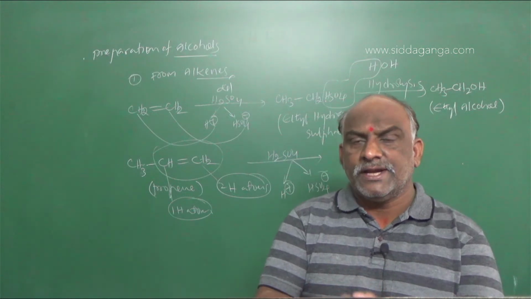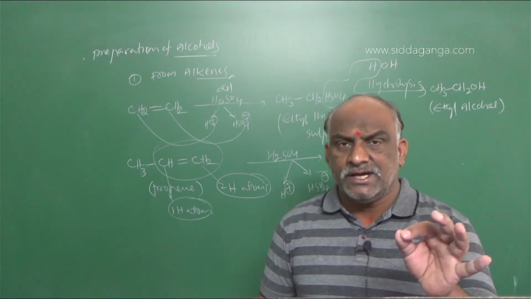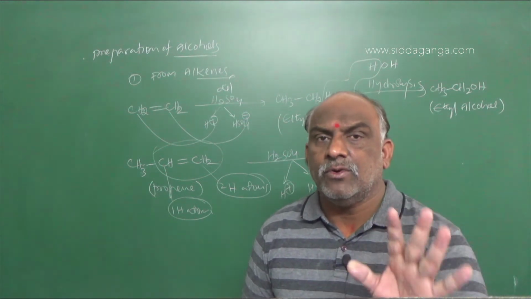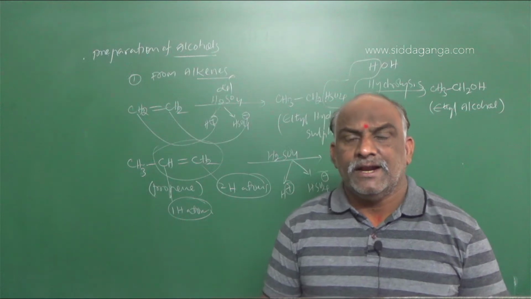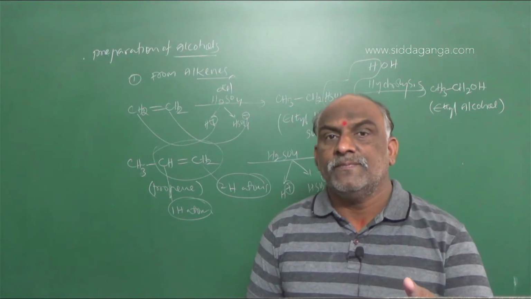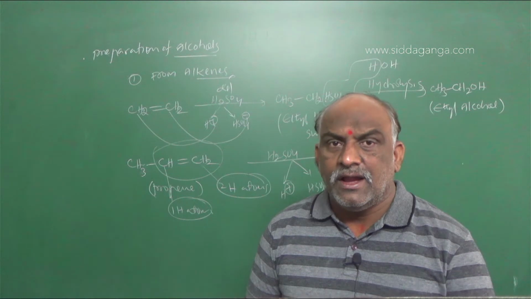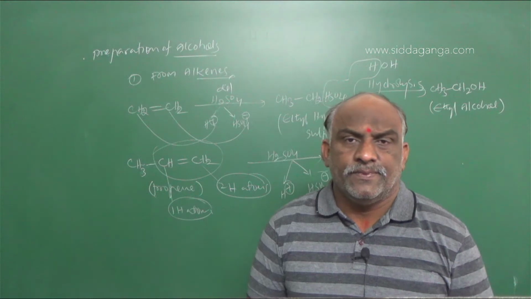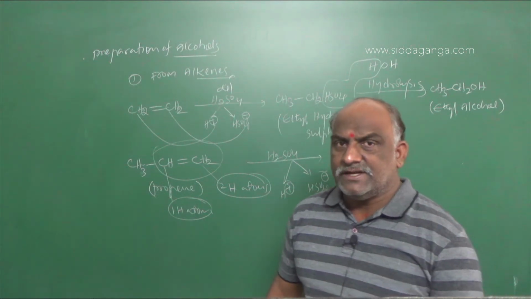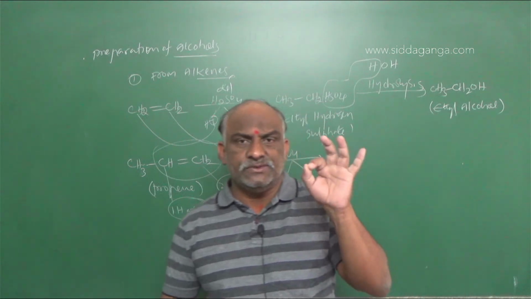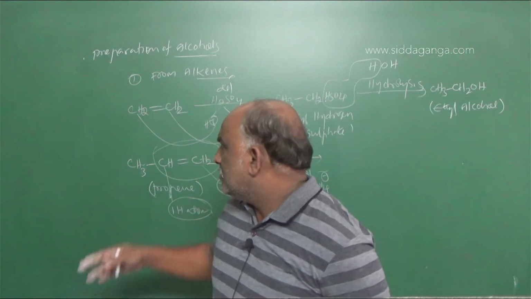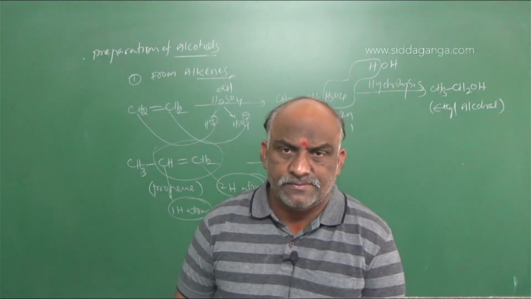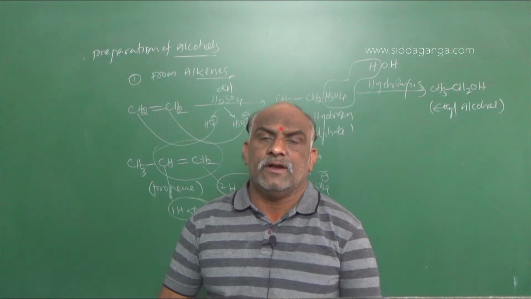My dear students, you should add a positive charge towards the double bond carbon with more hydrogen atoms. Add the negative charge towards the carbon with fewer hydrogens. Understood? Markovnikov said that the positive charge goes to the carbon with more hydrogen atoms, and the negative charge goes to the carbon with the least number of hydrogen atoms. Clear?